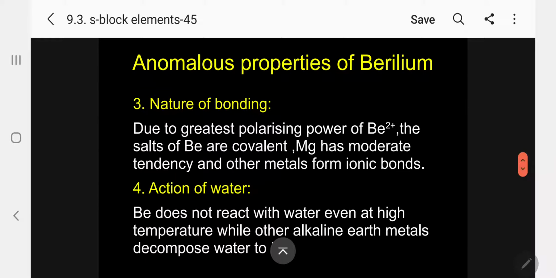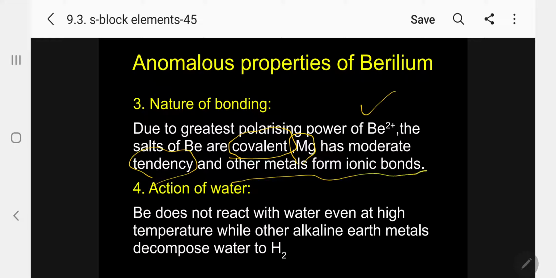Nature of bonding. Due to the greatest polarizing power of beryllium 2 plus, the salts of beryllium are covalent in nature. Magnesium has a moderate tendency for covalent bonding. All other metals form ionic bonds. Please follow.